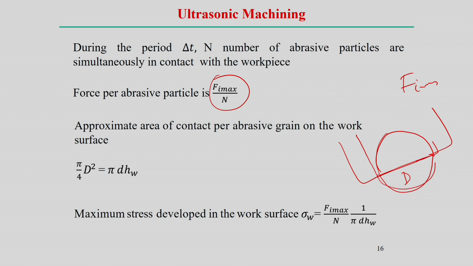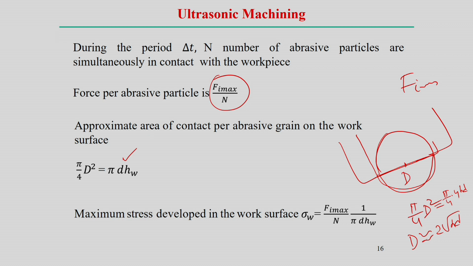Indentation diameter by the tool is actually d, such that the projected area is pi by 4 d square. We know that d is also equal to twice root over h into small d. So, from here we can estimate pi by 4 d square equal to pi by 4 into 4 h d. So, that corresponds to pi d h. This is the projected area over which the force is acting.